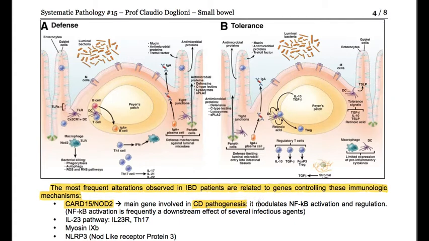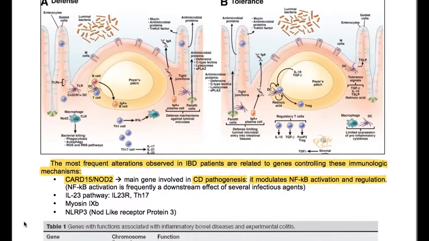It modulates NF-kappa B activation and regulation. NF-kappa B activation is frequently a downstream effect of several infectious agents. We have the IL-23 pathway, so IL-23 receptor, Th17, myosin 9B, and NLRP3.